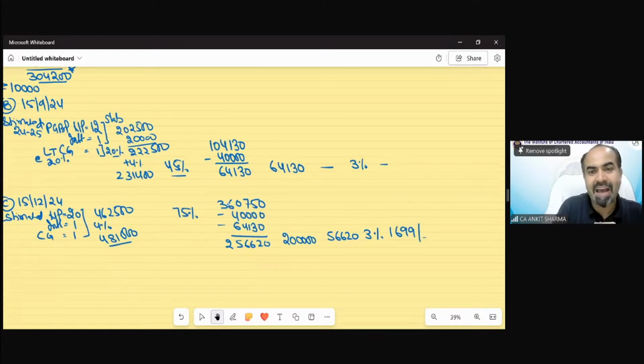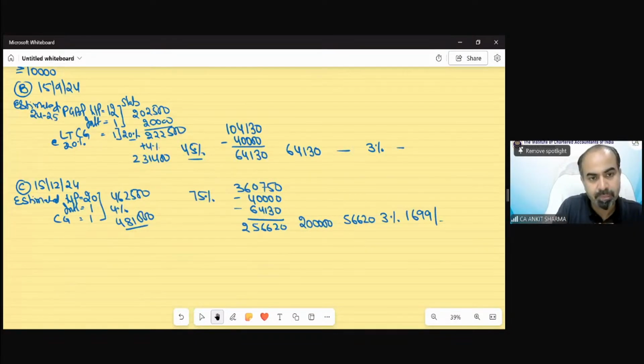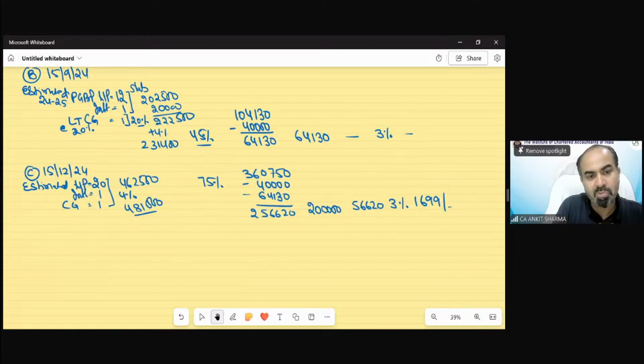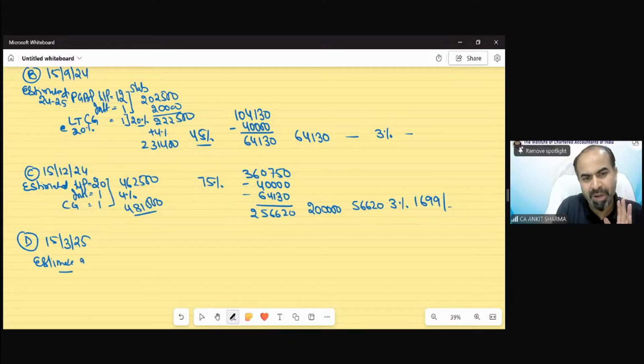Now the last date arrives. On 15th March 25, suppose my estimated income remains the same, 20 lakh, 1 lakh and 1 lakh. So the tax liability would be the same, 4,81,000. I have to deposit 100%. So that would be 4,81,000.